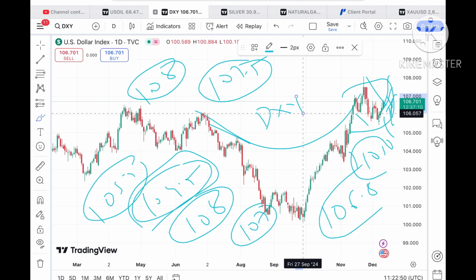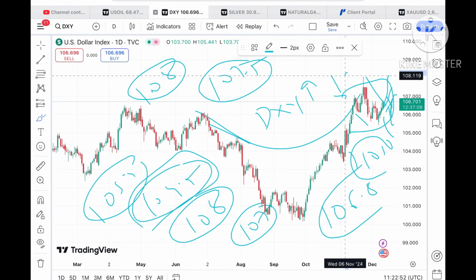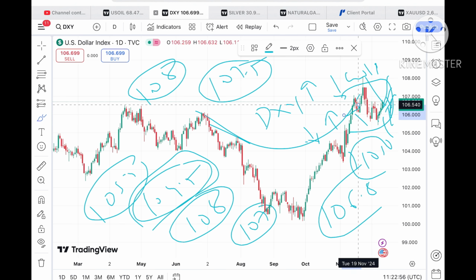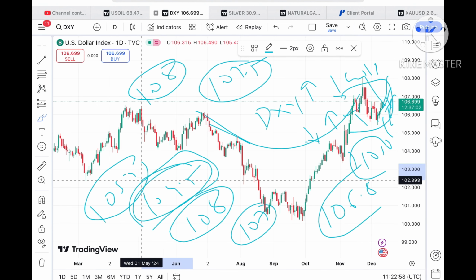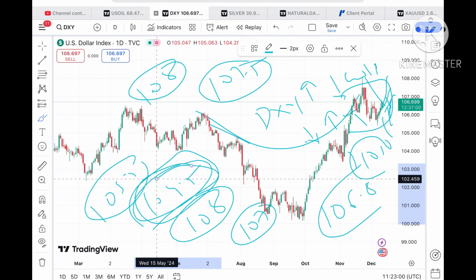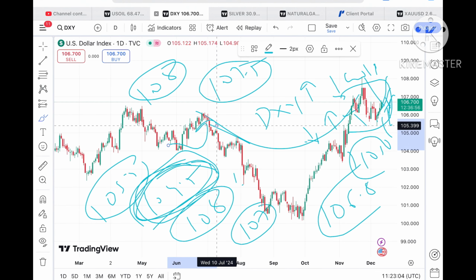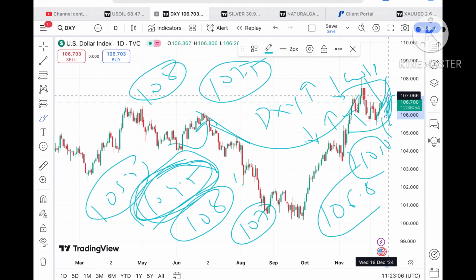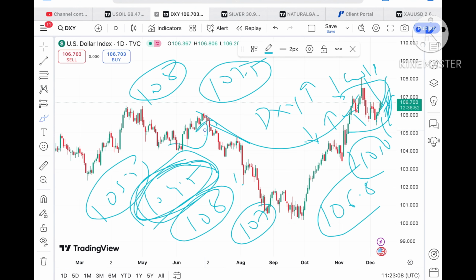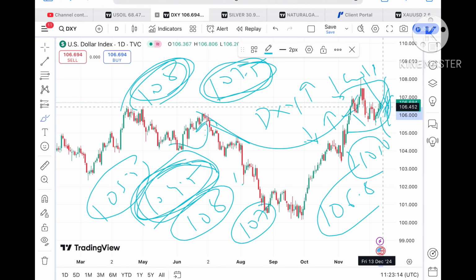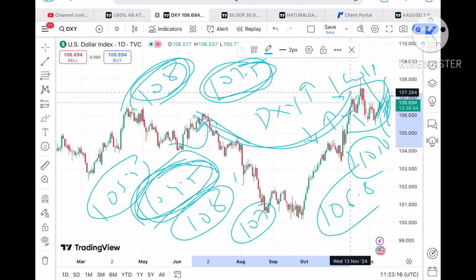Okay, when the dollar index starts going upside, we will see the gold price will come down. If the dollar index starts going down, we will see the gold price will go up. So remember, if it starts falling below 104.5, we can see a further downfall, or it can bounce back from this level. But if the price keeps sustaining this level, we can see it can touch a level of 107, and then it goes towards 107.5, and then 108. Chances are very high it can cross a level of 108 because the pattern is showing towards an upside.